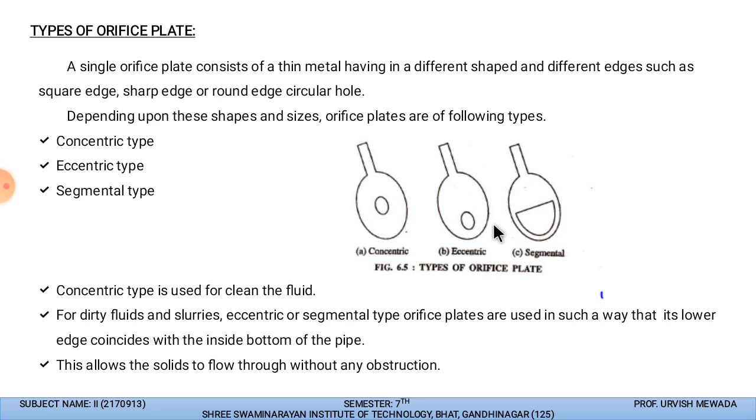lower edge coincides with the inside bottom of the pipe, so that there will be no choking of the liquid whenever the fluid is passing through such shapes, and it allows the solids to flow through without any obstruction, as we already discussed. The placement of the orifice plate depends upon the liquid type for which we want to measure the flow through a pipe. So this is how the orifice plate works.